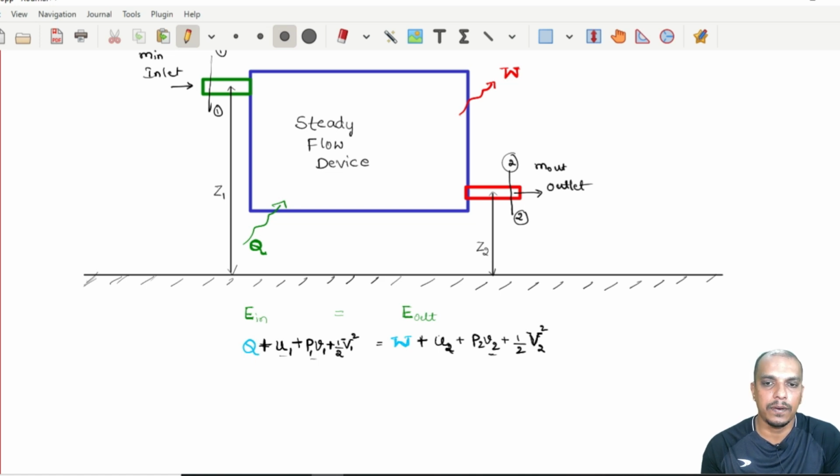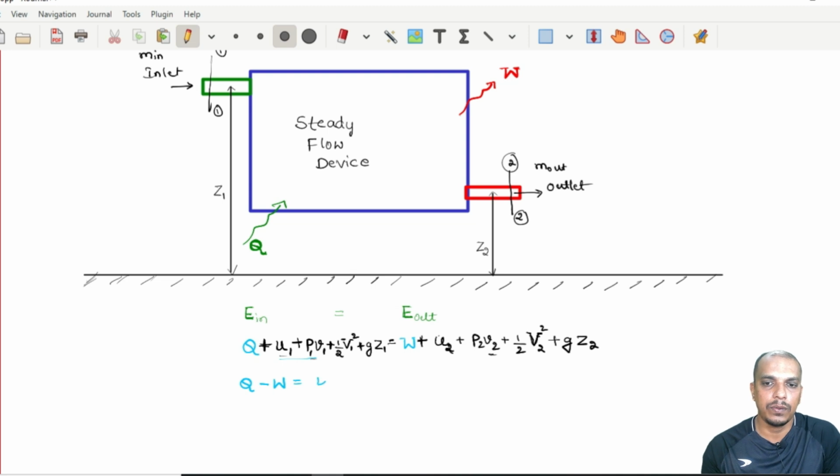And lastly, we have potential energy. In the energy equation, the potential energy is given by mgh, or we are giving it a name Z. So g Z1. Outlet also we can write it as g Z2. Now let us rewrite this in a famous form which we know, Q minus W. So Q minus W is equal to, I will send all these other terms to the right hand side.